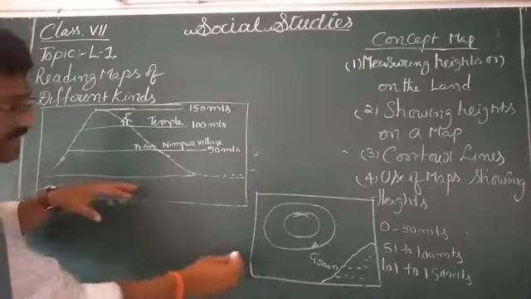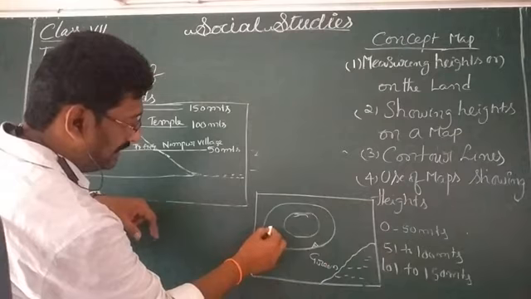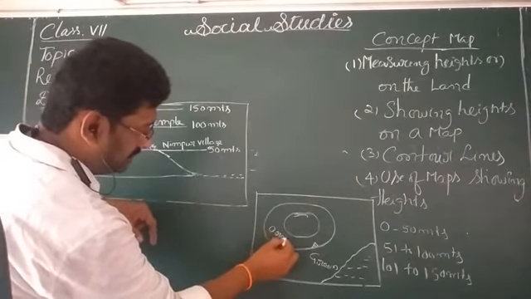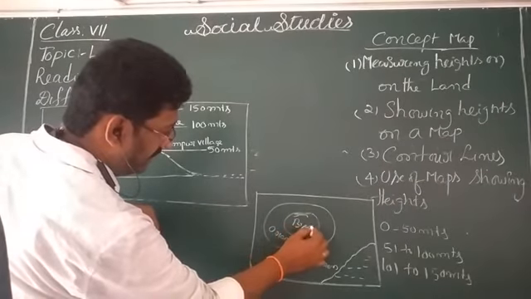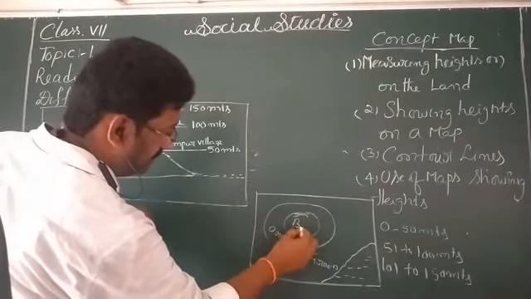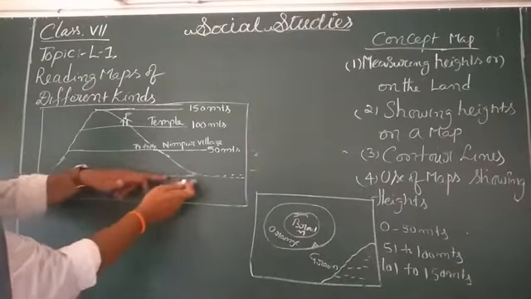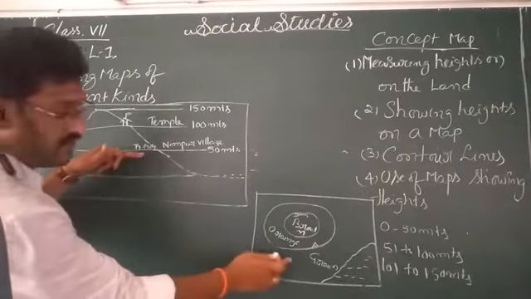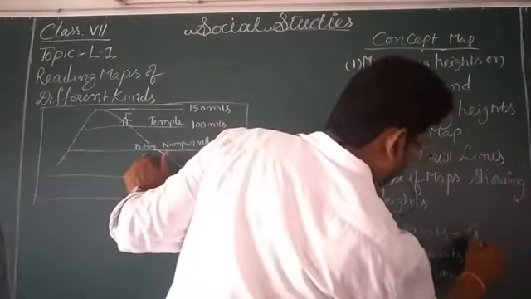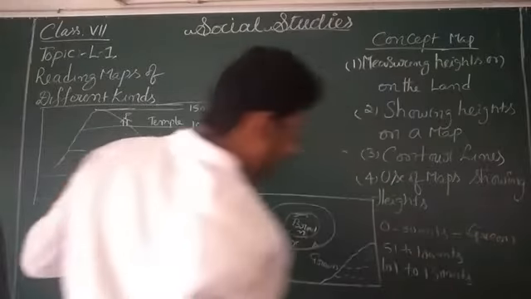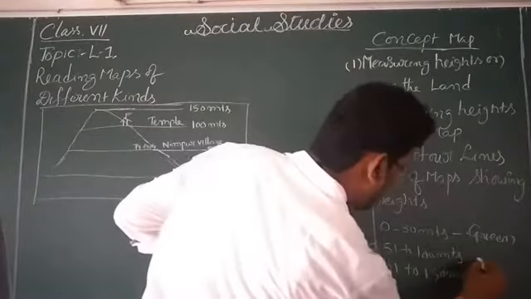See once here, 0 to 50, this part only, green color, and this one, for example, we can shade orange, and this one we can shade brown. So 0 to 50 meters height we show in our map with green color, and 51 to 100 meters height we shade with orange.